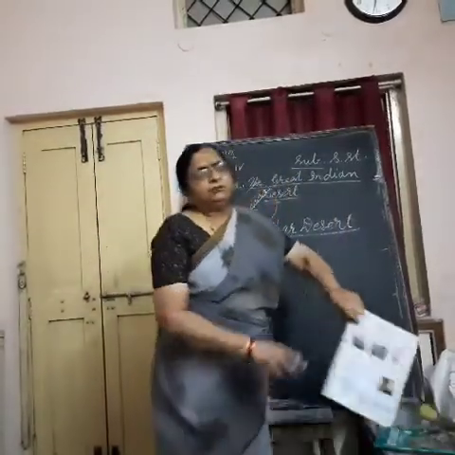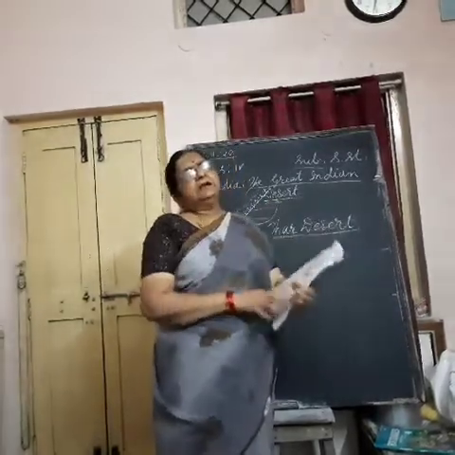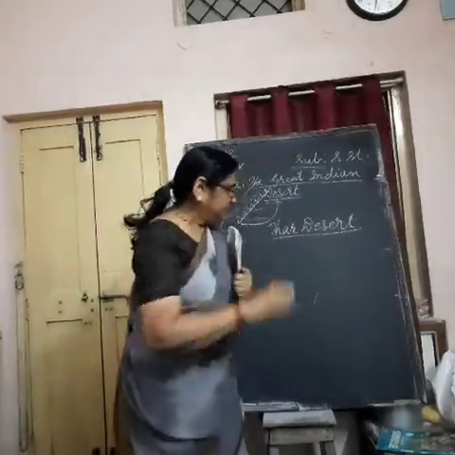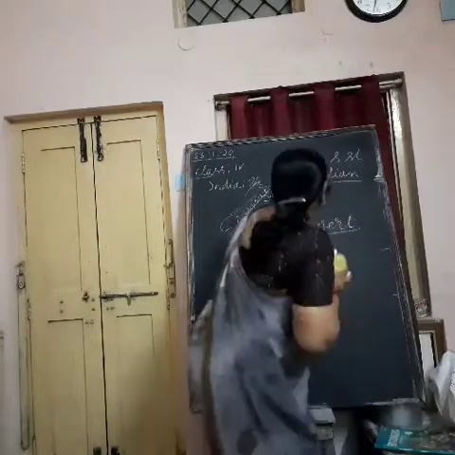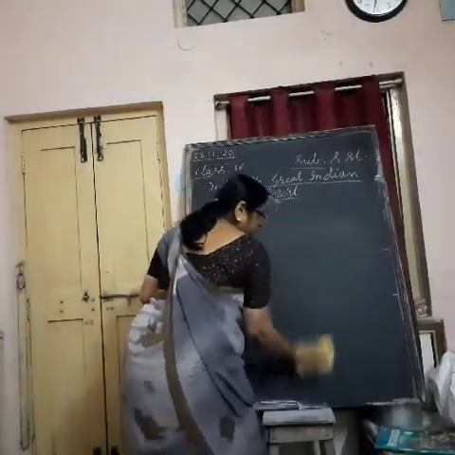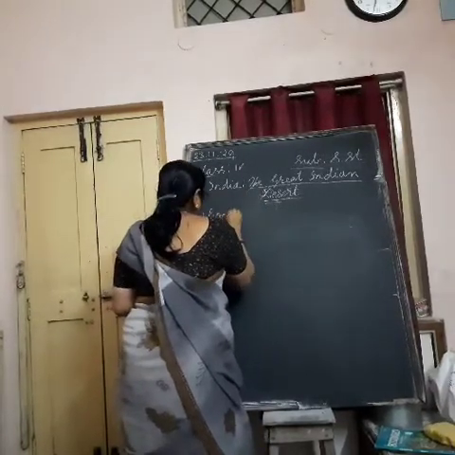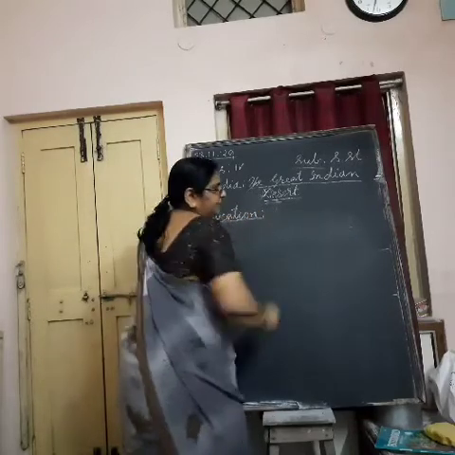We are going to know about this physical division of our country in detail. What we are going to learn about this Great Indian Desert is its location, where it is located.